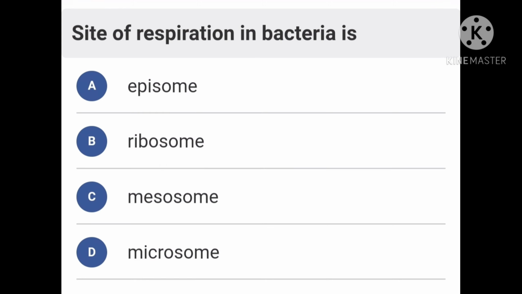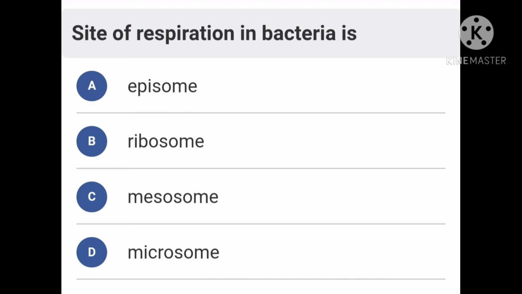Site of respiration in bacteria is option A, episome, option B, ribosome, option C, mesosome, option D, microsome. Bacterial cells are primitive cells, hence are called prokaryotic cells. They do not possess membrane bound organelles such as mitochondria, Golgi complex, etc. The processes which are carried out by such specialized organelles are carried out by the plasma membrane of bacteria.